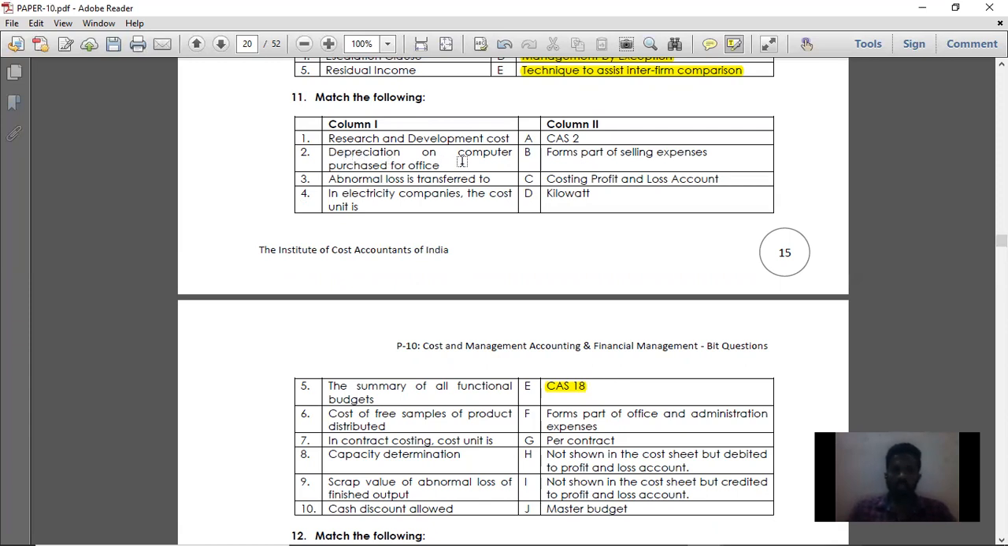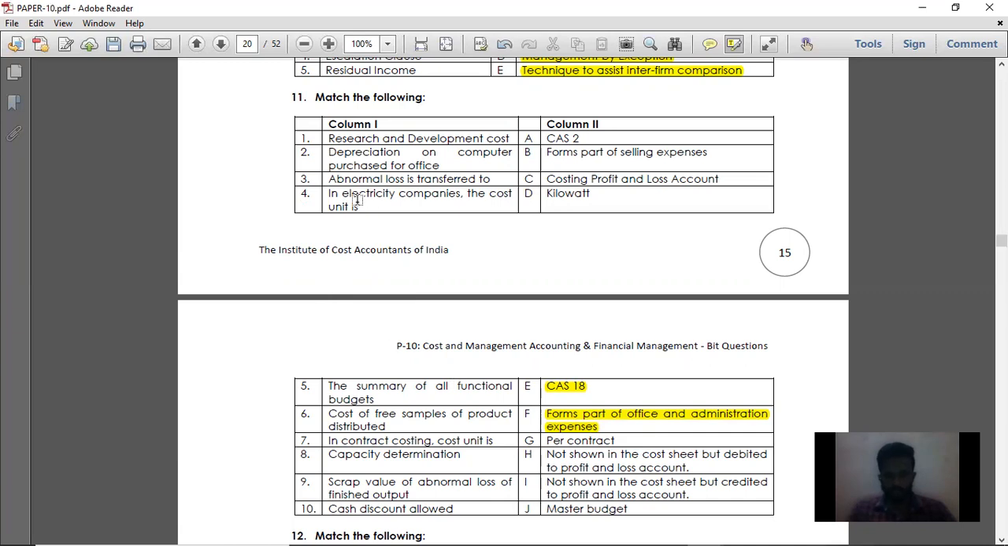Then depreciation on computer purchase for office. See, the office is used for administrative purposes. So whatever is your depreciation on the computer purchase for office will fall under office and administrative expenses. So option F, the depreciation on computer purchase for office forms part of office and administrative expenses. So for point number 2, the answer is option F.